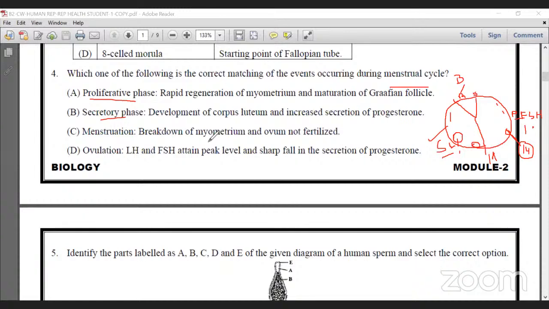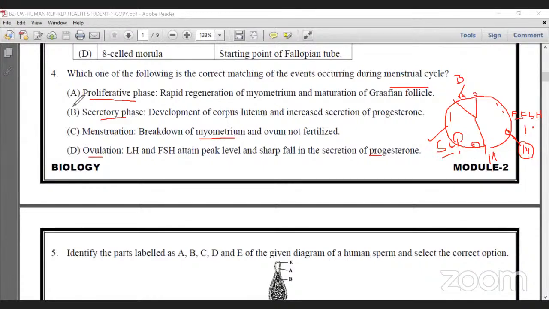Then menstruation, breakdown of myometrium is wrong. Menstruation begins with the breakdown of endometrium. So instead of endometrium, myometrium is there. That's why it is wrong. And the ovum is not fertile. But ovulation, LH and FSH attain peak level, but a sharp fall of progesterone secretion is wrong. FSH and LH peak level, then only ovulation begins, but progesterone is still not produced in that period.